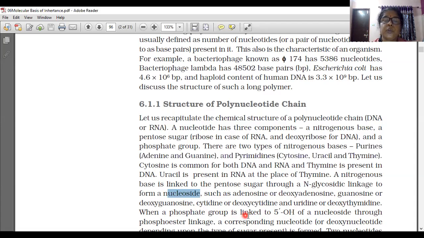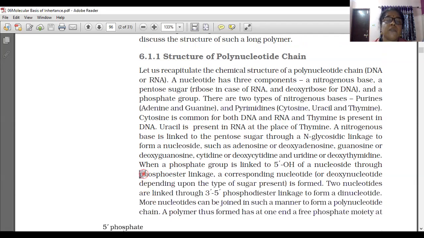When a phosphate group is linked to the 5'-OH of a nucleoside, how is it linking? The phosphate group is linked to the 5' of the nucleoside through a phosphoester linkage. First the nucleoside is formed by the glycosidic linkage only, and the nucleoside combines with the phosphate group by phosphoester linkage to form the corresponding nucleotide.